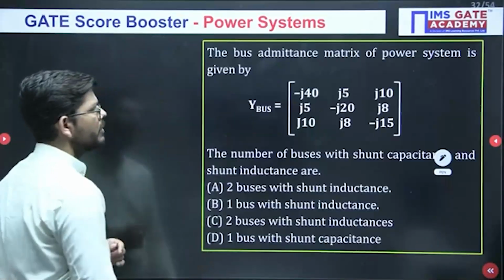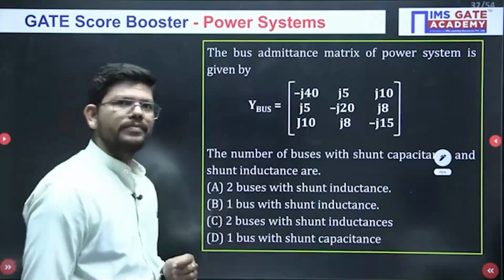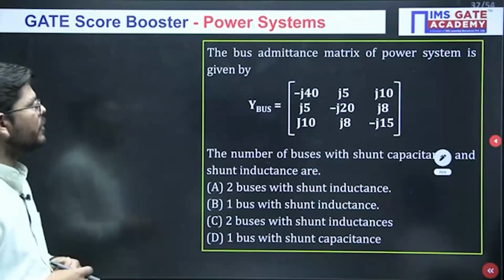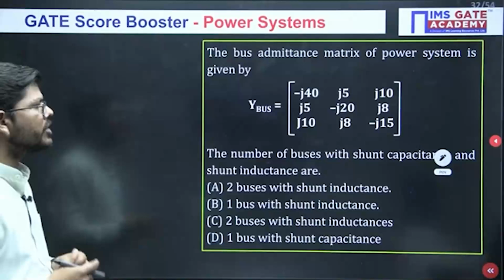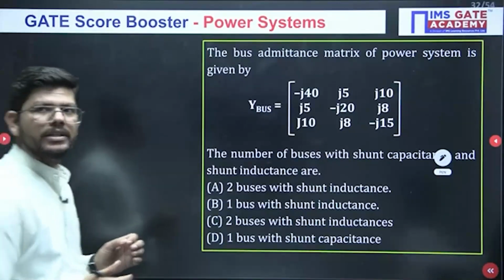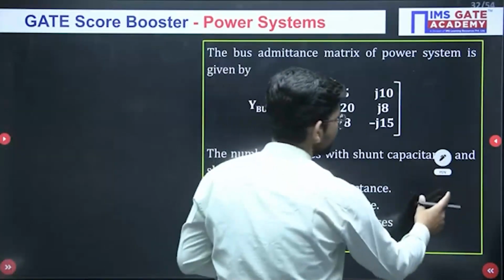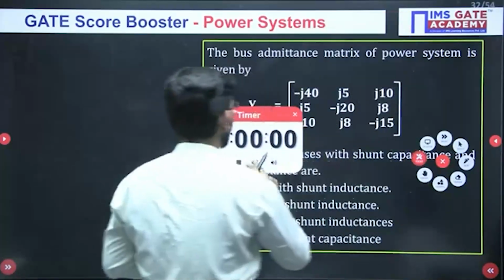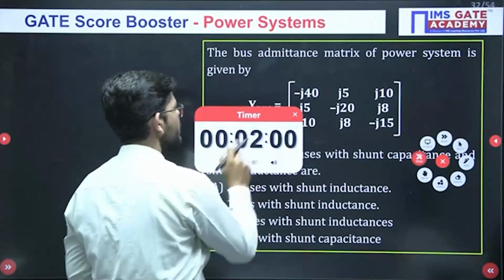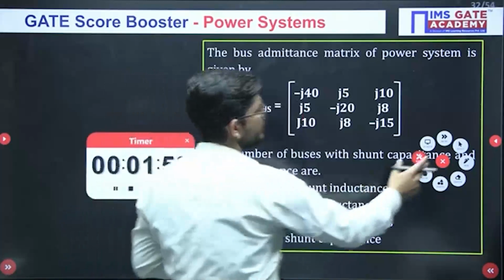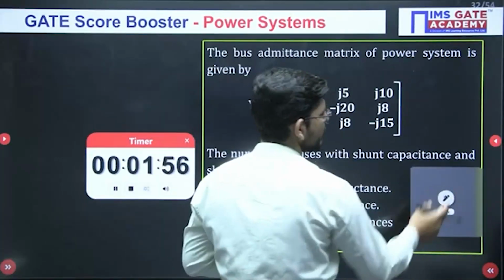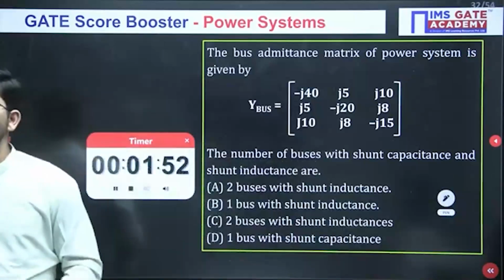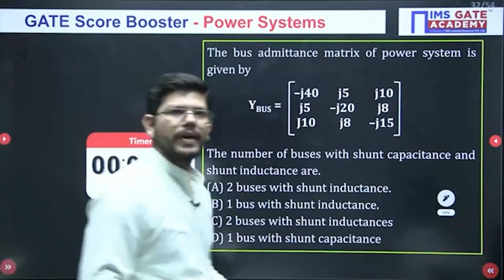Now let me move to the next question. The Y-bus matrix, the bus admittance matrix, is given to us. The number of buses with shunt capacitance and shunt inductance are: how many buses will have shunt inductance and capacitance? This is what you have to comment, and your time starts now. I think this is a very easy question for you, that's why I want answers from you all. So try to solve this question. You can do this.